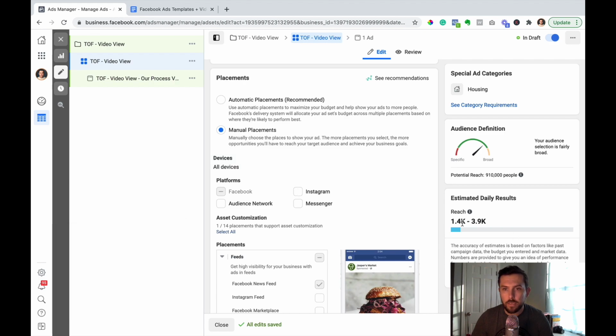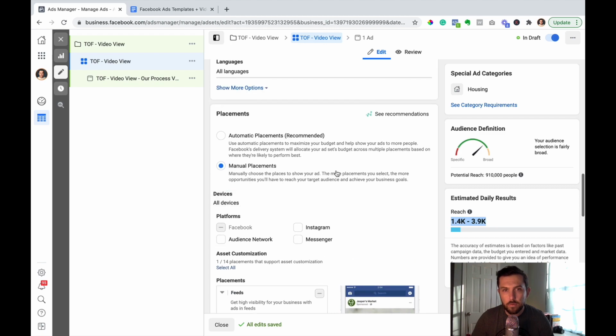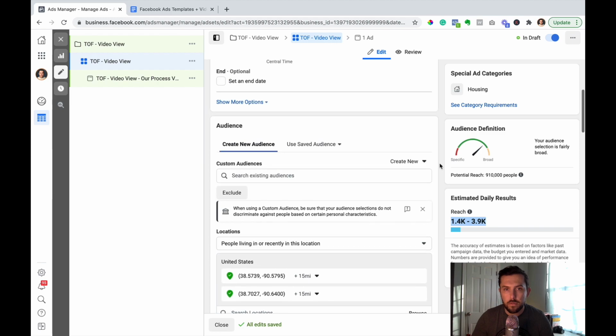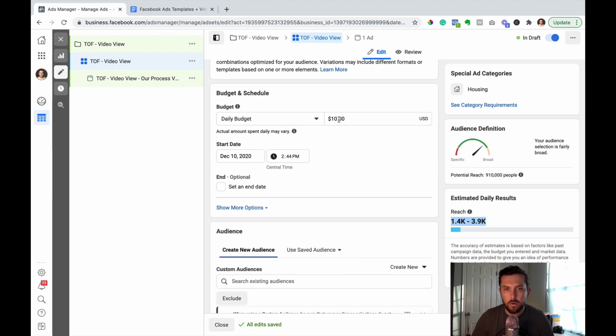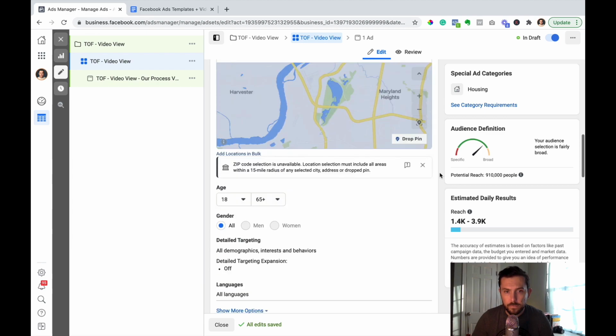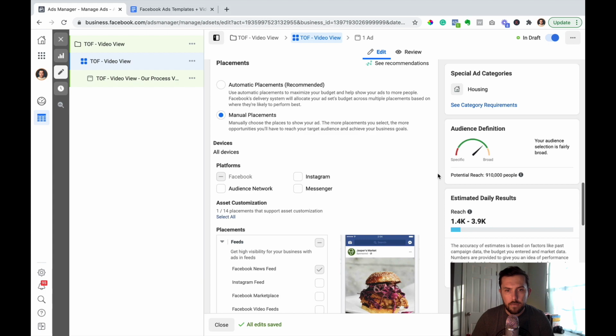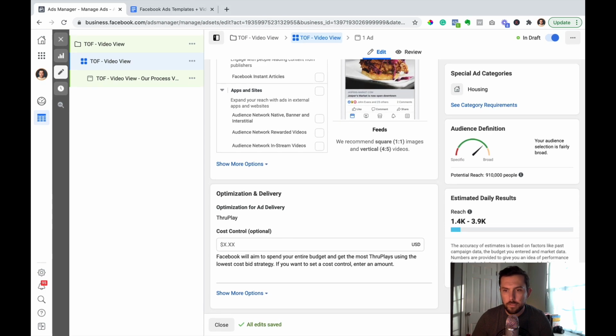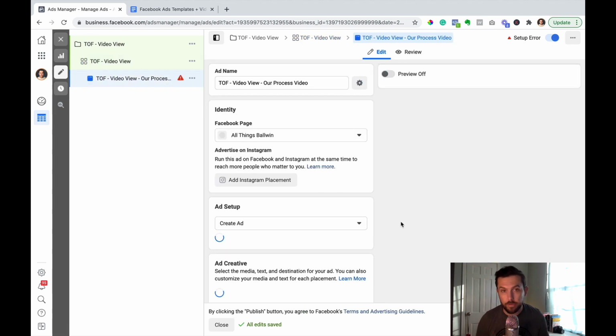And interestingly enough, you can now see that our reach went up dramatically, even though we didn't change our daily budget. So now it's saying, and these are of course just estimates anyways, but now it's saying we're going to reach anywhere from 1,400 to almost 4,000, which is pretty cool. So I'm going to scroll down, and I think this is all I need to do. Yep. Click next. And now this is where we actually create the ad creative.